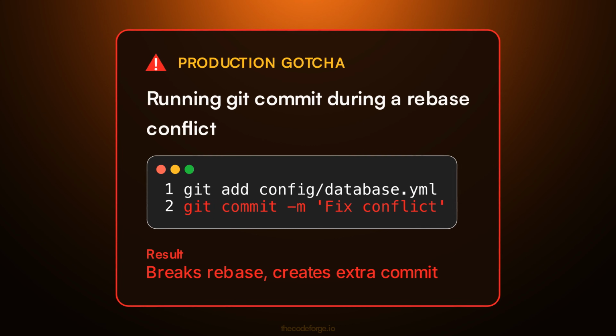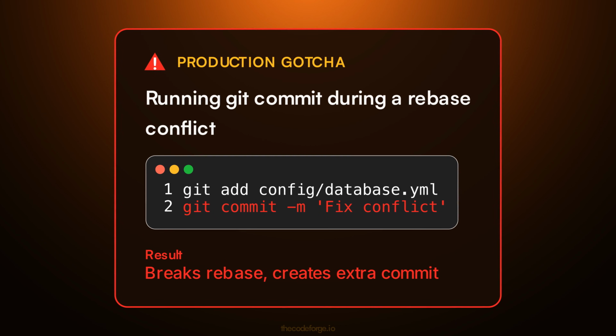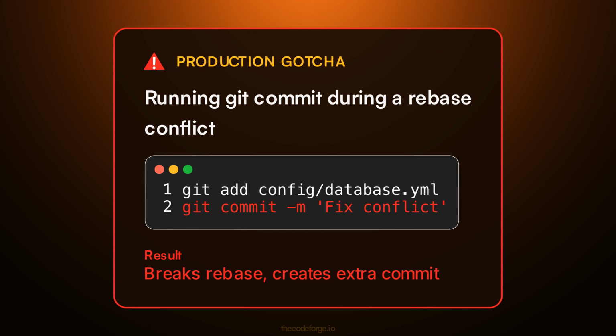A common mistake during a rebase conflict is to run git commit after staging the resolved file. This creates an extra commit and breaks the rebase process. Instead, always use git rebase --continue to let Git replay the remaining commits.